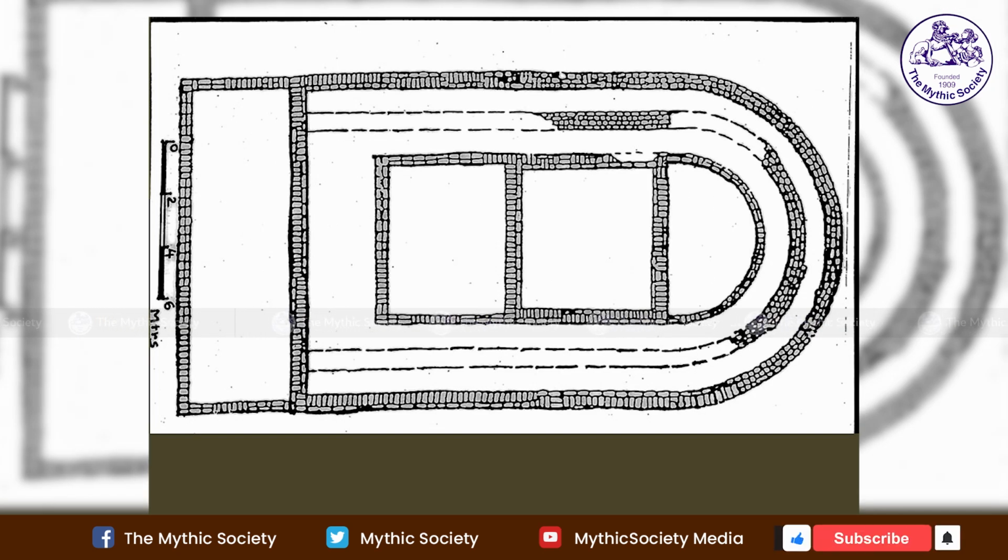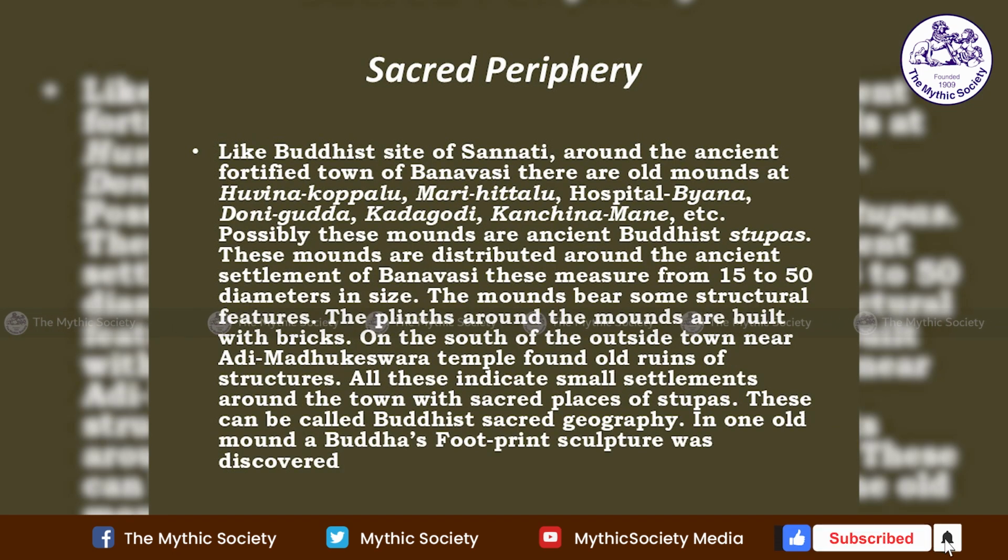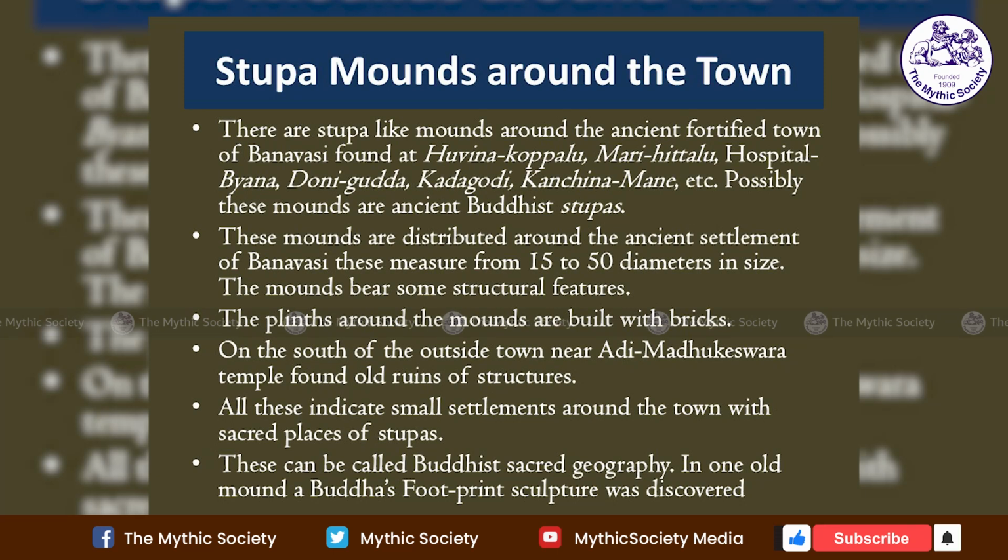Apart from the fort, there are stupas. Just now Keshavan showed you some of the stupa sites. Some stupas were excavated by the ASI. There are places like Kanchinamane where mounds, which we call dibbas, are found around the fort area, outside the fort. Donigudda, Kadagodi, Kanchinamane are places where Buddhist stupas could be, some of them already excavated.